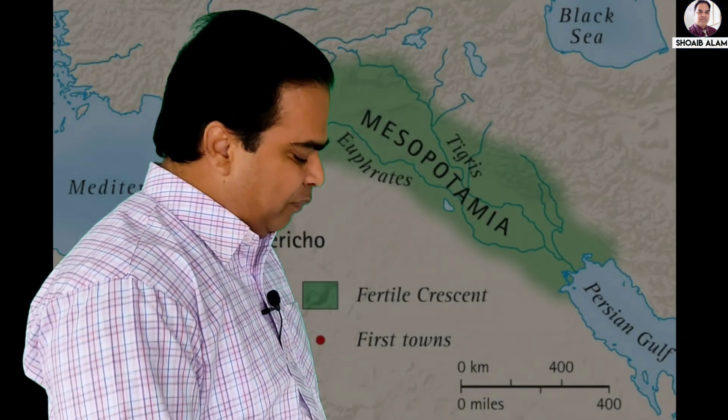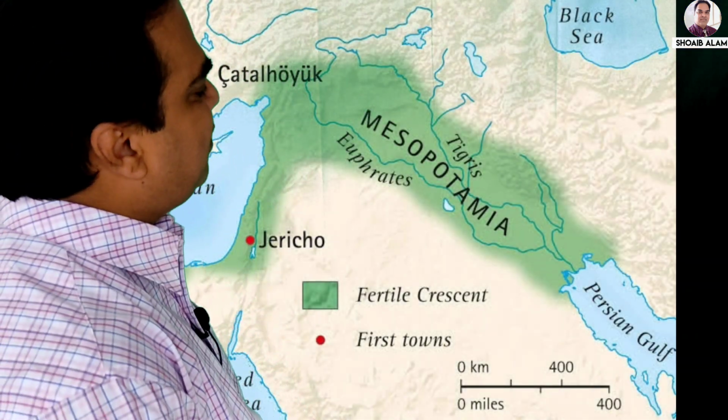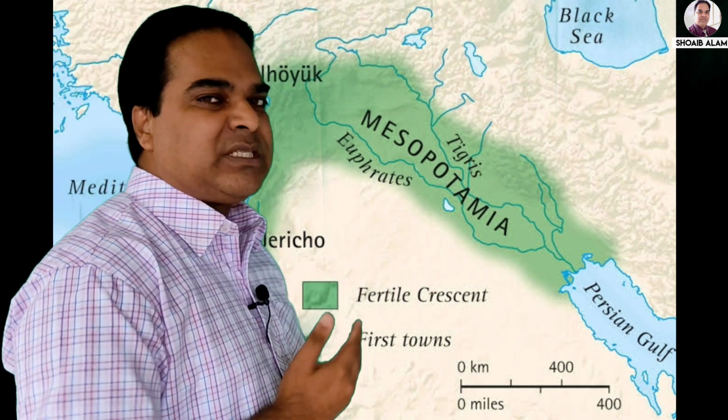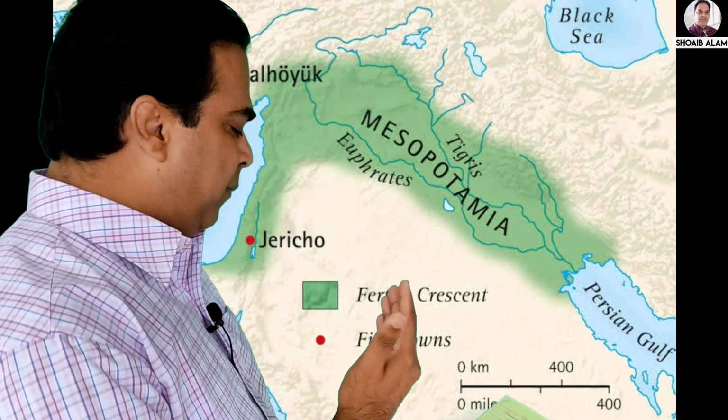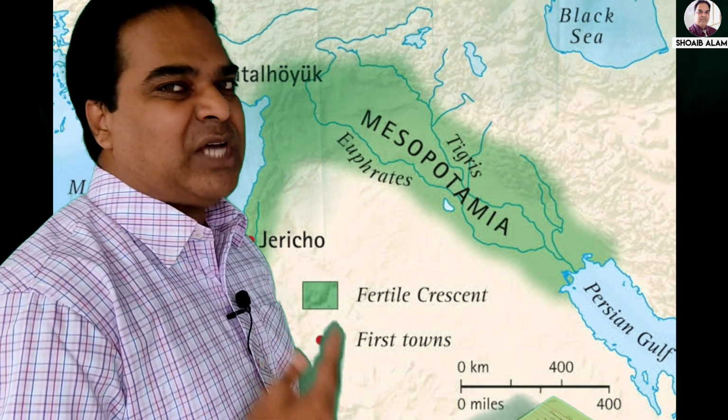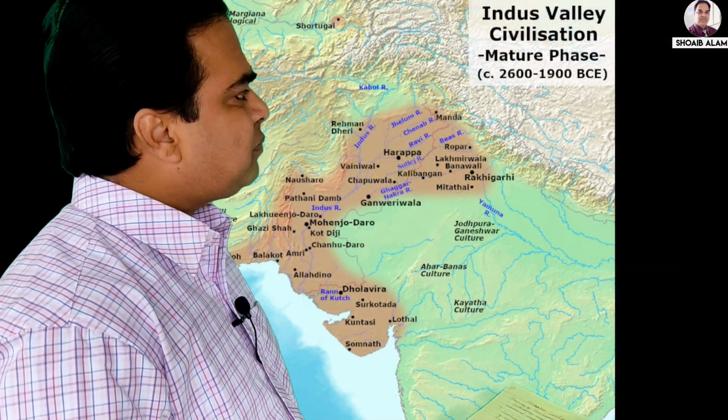Apart from the features, we need to understand, was Indus Valley the only civilization? The answer is no. Four civilizations existed, including Indus Valley Civilization. The first is Mesopotamian civilization, discovered on the banks of the Tigris and Euphrates rivers.